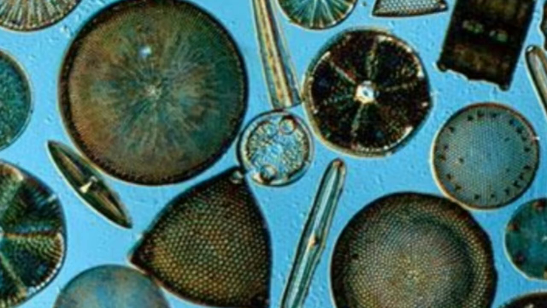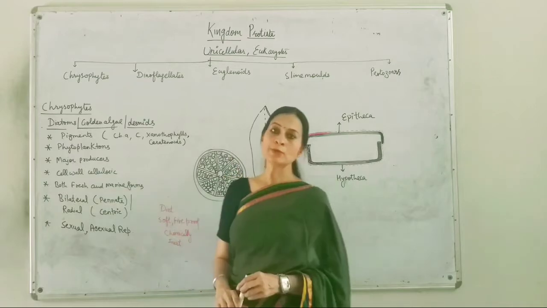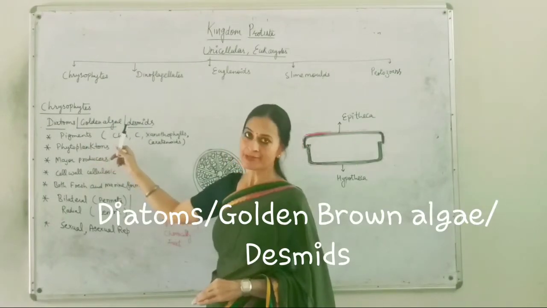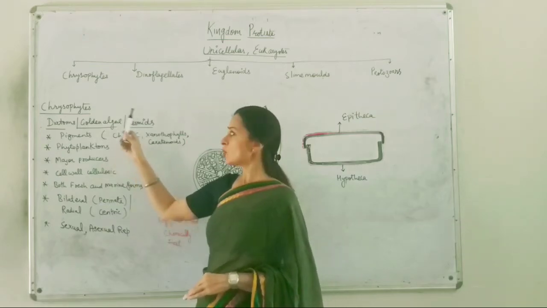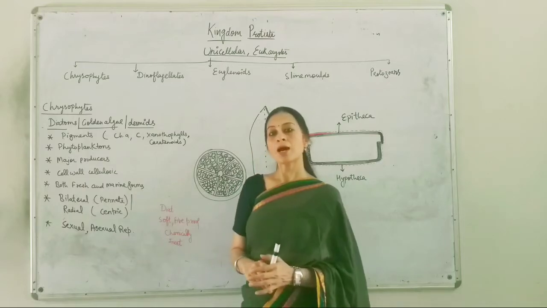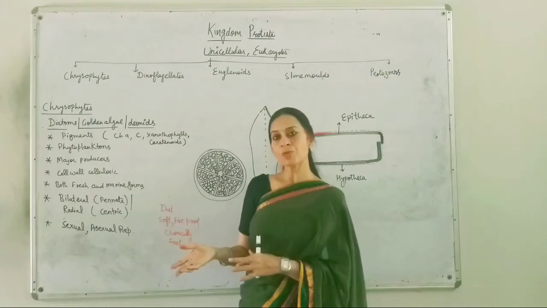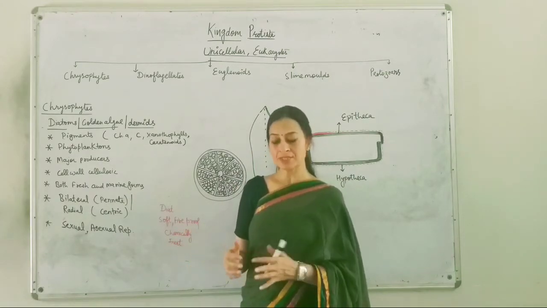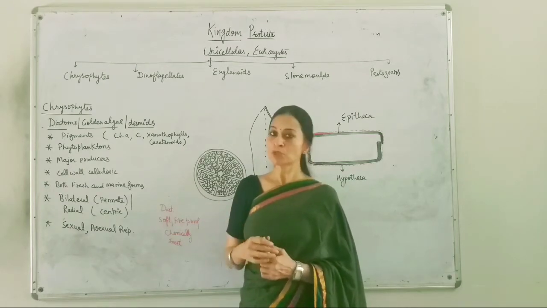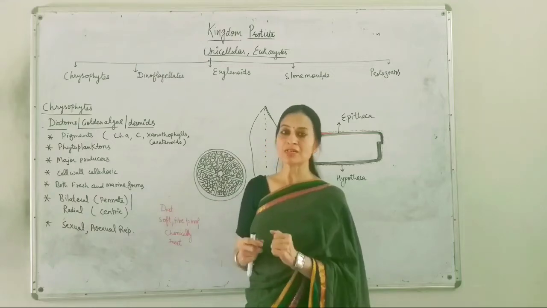What are the unique features of the organisms which are placed in this group of Protista? So the chrysophytes, they are commonly known as diatoms, golden brown algae or desmids. And these organisms, they have some features which are common with that of plants. They have some plant-like features, means they can perform photosynthesis because of presence of pigments.